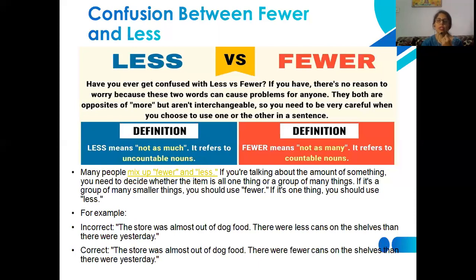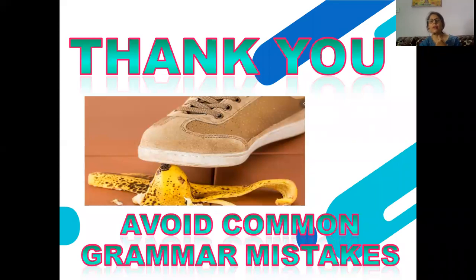Now, we can count cans. If we can count them, then we will use fewer in place of less, which we have wrongly used over there. The store was almost out of dog food. There were fewer cans on the shelves than there were yesterday. So you can see how easily we can sort out the errors that we may be committing each day in our life, and avoid these common grammatical mistakes.